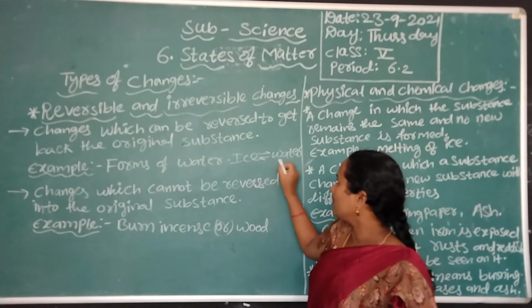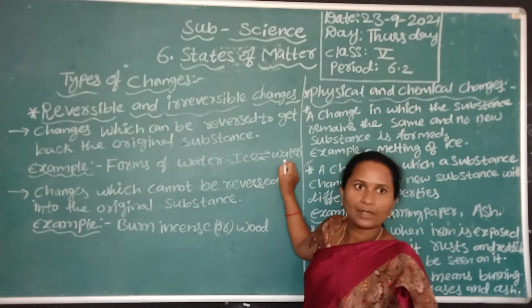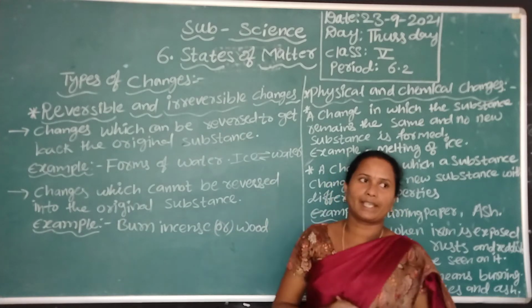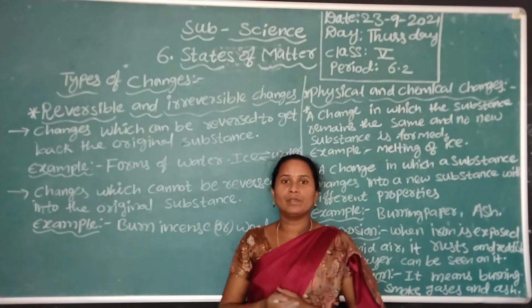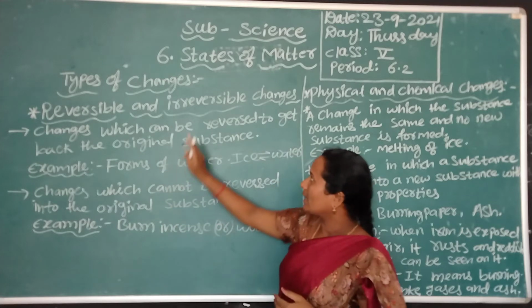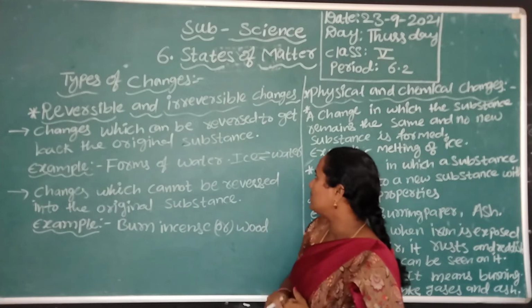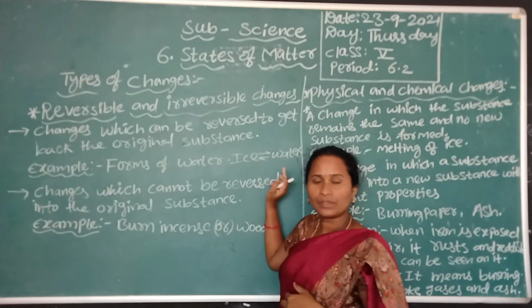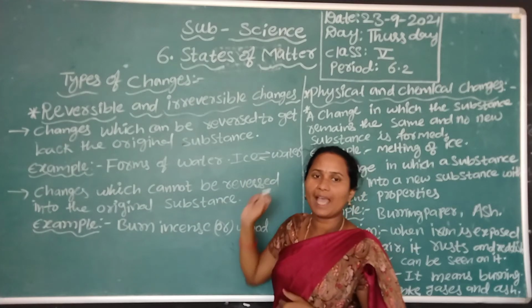So from ice we get water, and again from water we get ice. So it is a reversible change, meaning we get back the original substance. When we melt the ice we get water, and when we freeze it we get ice.